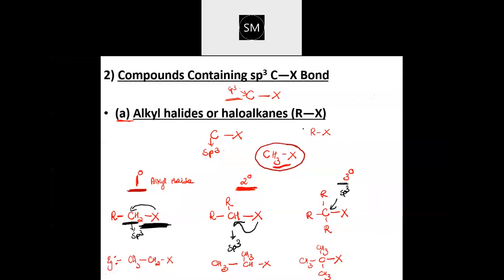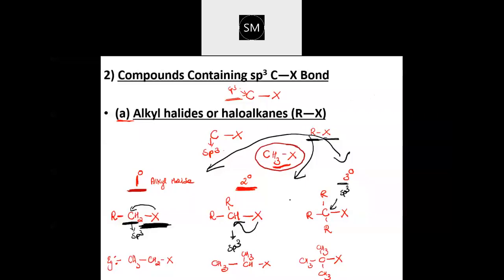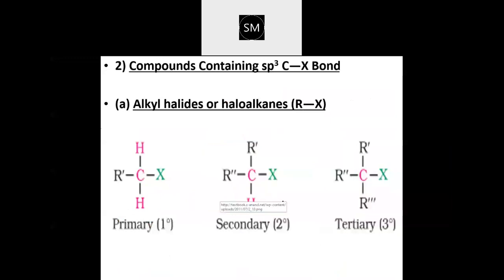Yes, no? So first one, see in this, where the compounds are containing carbon halogen bond, where carbon is sp3 hybridized, in that first classification is of alkyl halide. So what are these alkyl halide? Where halogen is attached to the alkyl group. These are alkyl halide. Okay. In that you are having further classification, students. Primary you are having, secondary you are having, and then you have tertiary. So primary means if you remove one of the hydrogen and put an R group, that's primary. You remove two hydrogen, replace it by the R group, then that is secondary. All the hydrogen is replaced by R group, then that is tertiary. Okay, next classification. This is what we did just now.